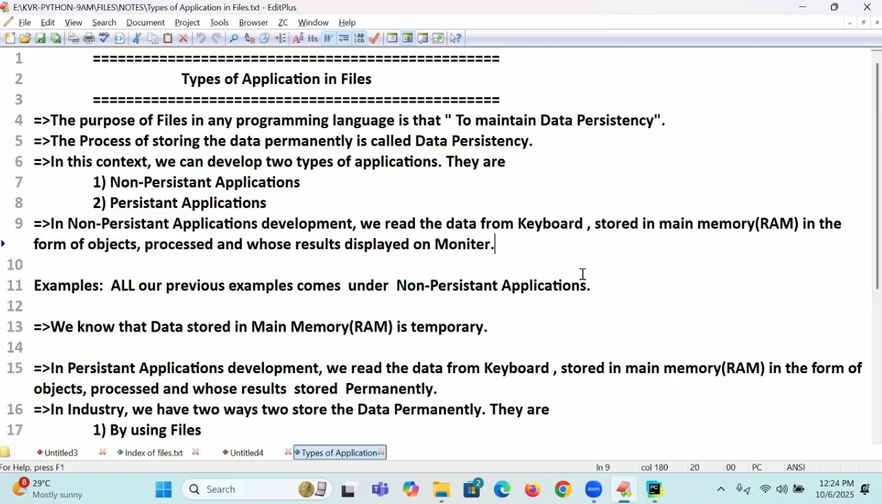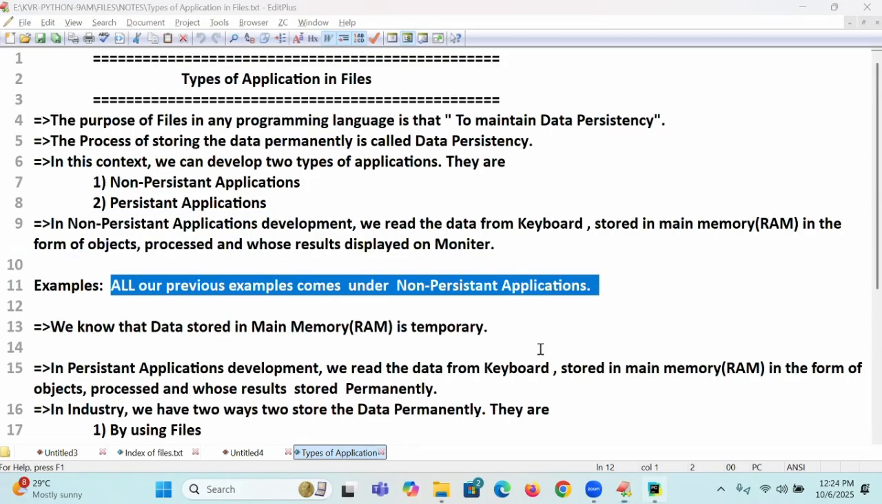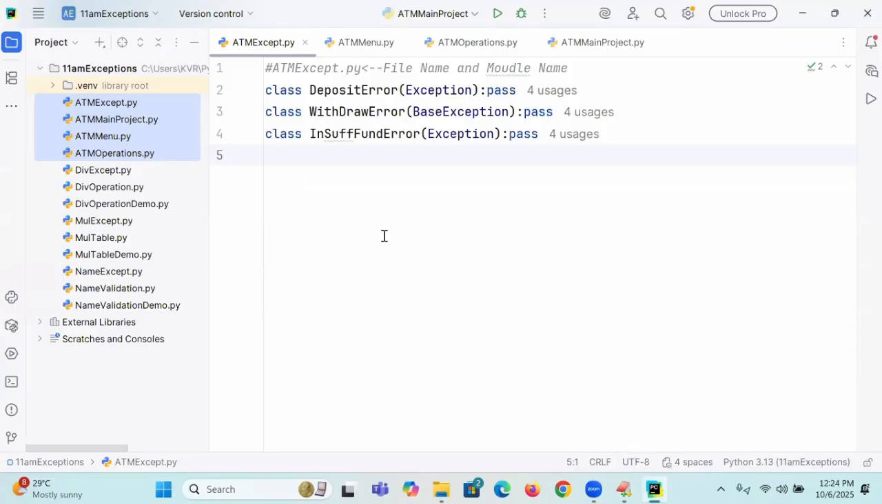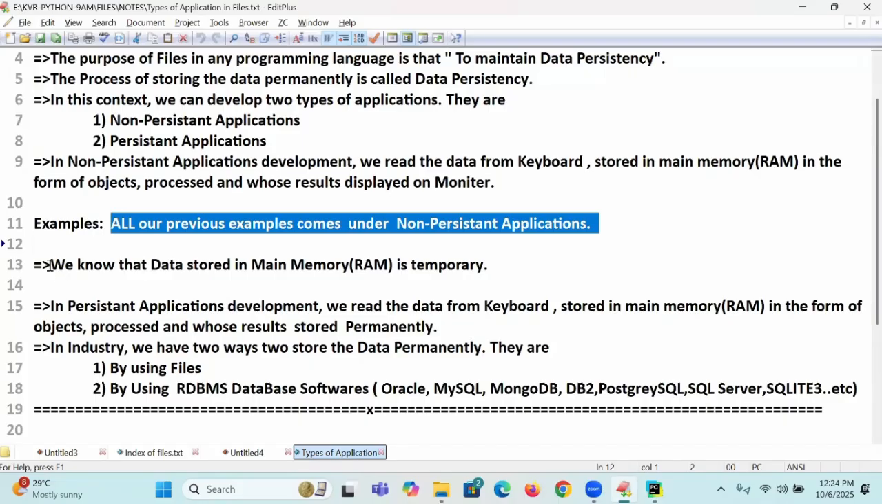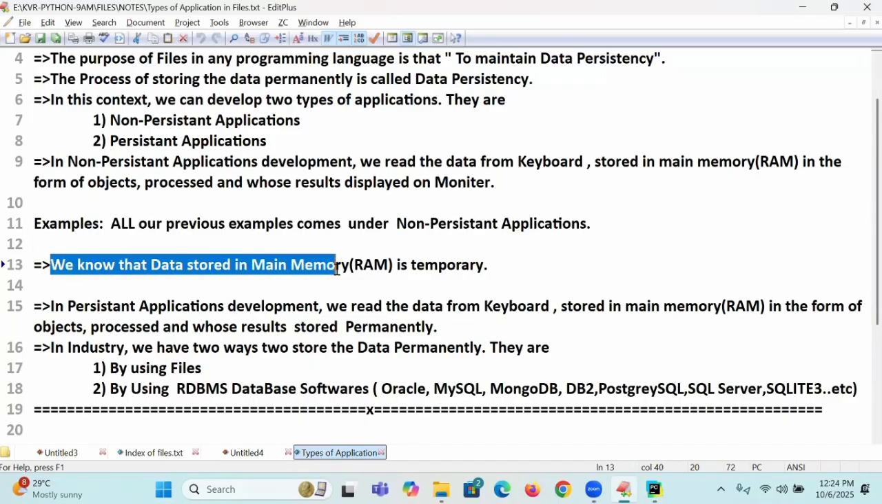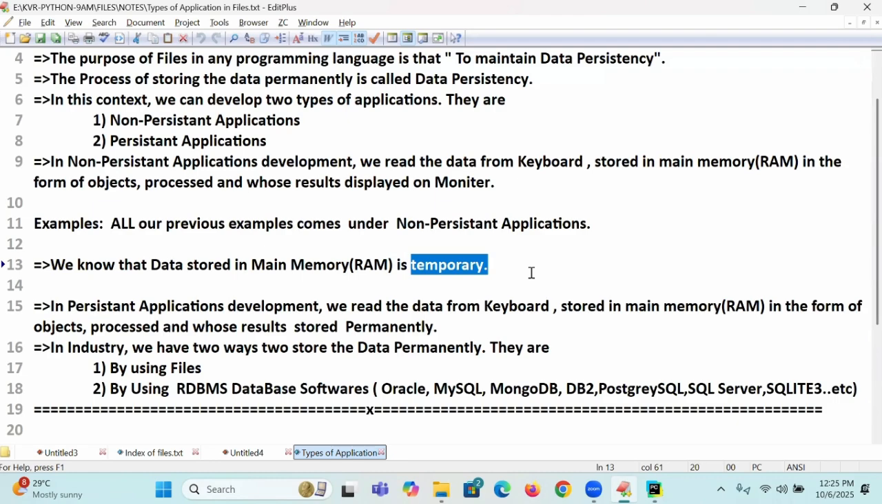Now, coming to the point. In non-persistent application development, this is done. All our previous examples, such as ATM applications, come under non-persistent only. Go to the next step. We know that data stored in main memory is what? Temporary. In day one only I said there are types of memories: main memory and secondary memory. Main memory data is temporary, like your brain. Your brain is the best example for main memory. If you read daily, your brain will become secondary memory.